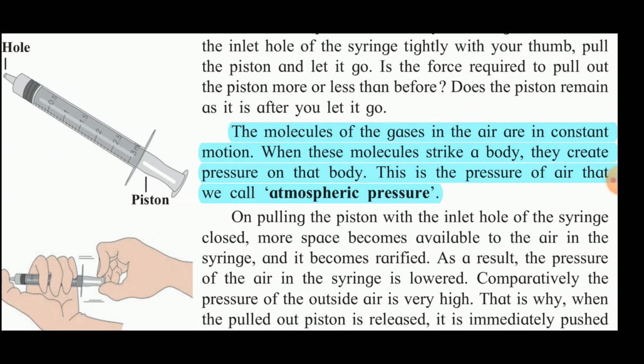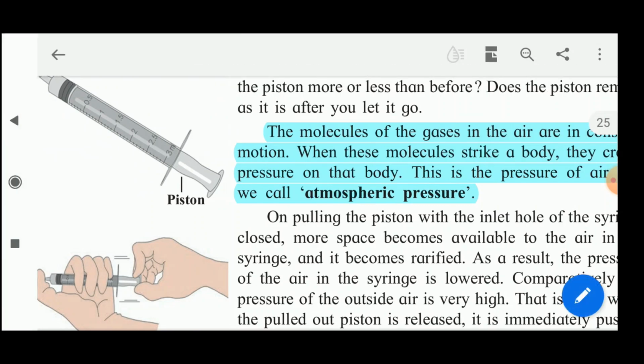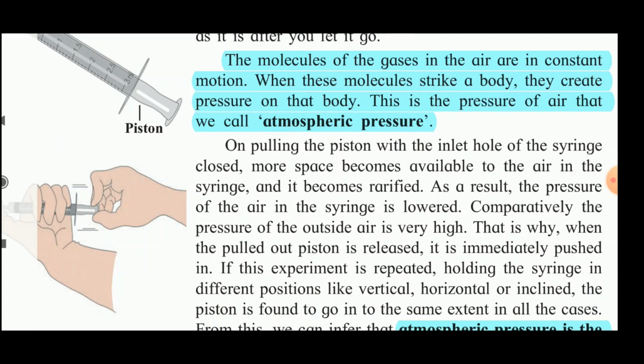As a result, the pressure of the air in the syringe is lowered. Comparatively, the pressure of the outside air is very high, and that is why when the pulled out piston is released, it is immediately pushed in.